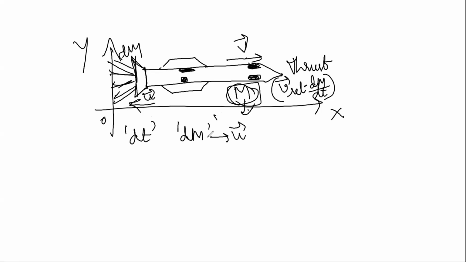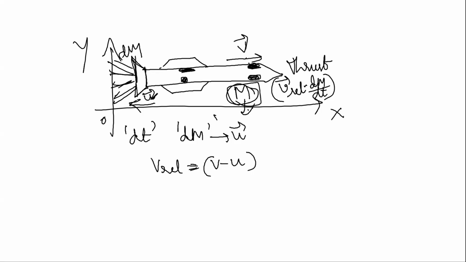Now the velocity of the gas jet in the laboratory frame will be what? The relative velocity, right? V is equal to v minus u. You understood why v minus u? Because the rocket is moving with velocity v in the forward direction, while the expelled gases move in the opposite direction with velocity u bar.